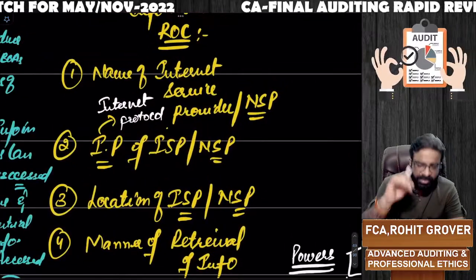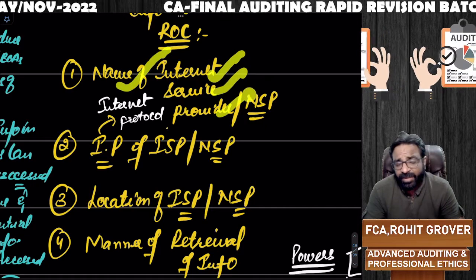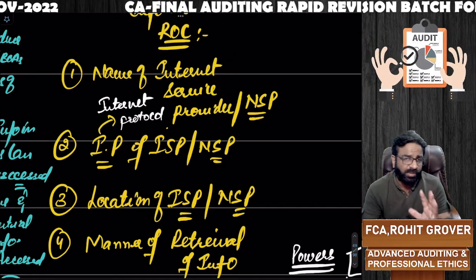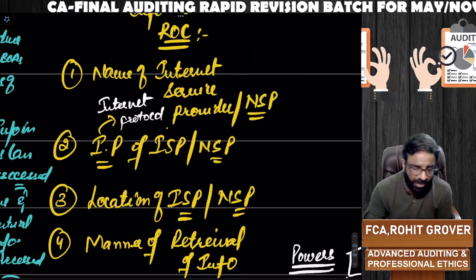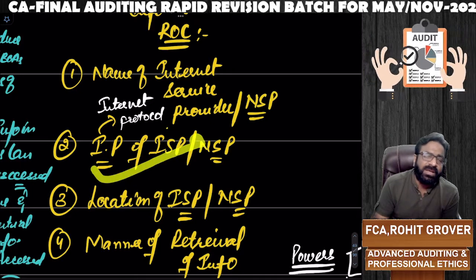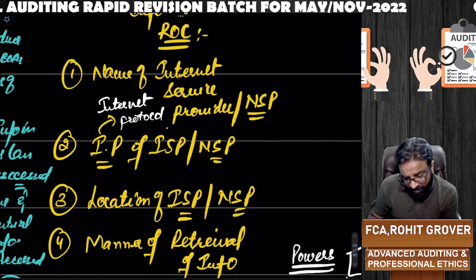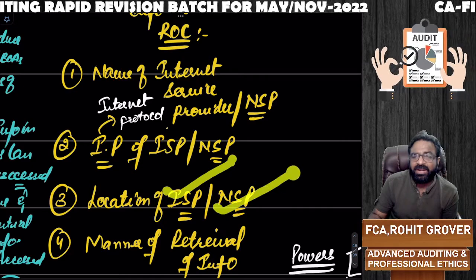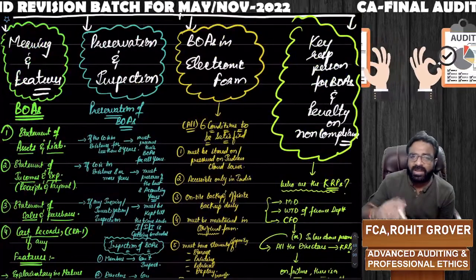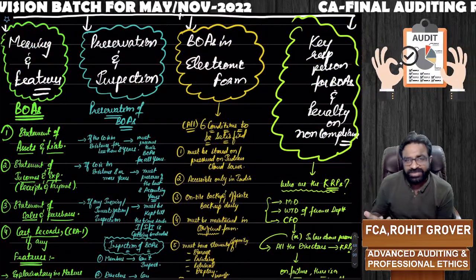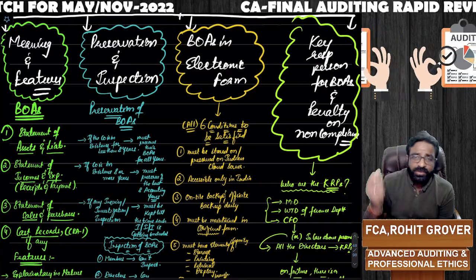And make sure that you are filing these 4 informations to the ROC. Name of your internet service provider. Which internet service provider is providing you the internet service in your company? Name of the internet service provider or network service provider. Internet protocol address of the internet service provider and network service provider. This information also you have to file with whom? ROC. Location of the internet service provider and network service provider. Manner of retrieval of information. All these informations are required to be filed with whom? ROC. Next point.